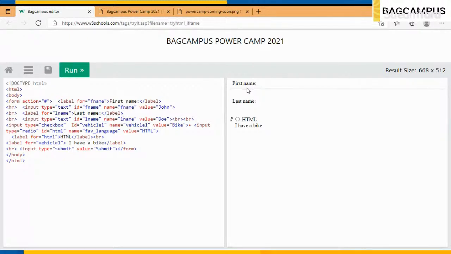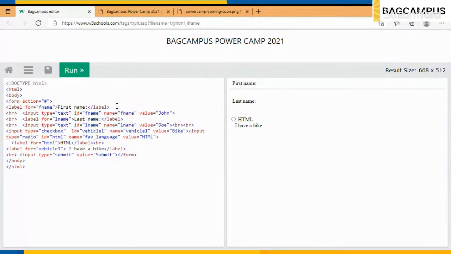So what is the problem up here? Run. So this just brought a horizontal line.